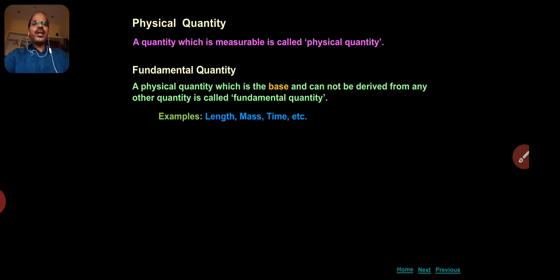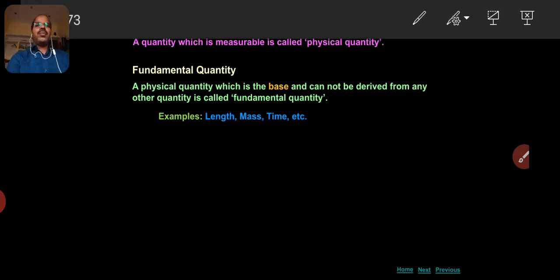These three quantities are the quantities of the mechanics. There are different branches of physics. One of them is the mechanics. In mechanics, there are three quantities which are termed as the fundamental quantity. These are length, mass and time. We cannot convert one of them into other quantity. That's why these quantities are termed as fundamental quantity.